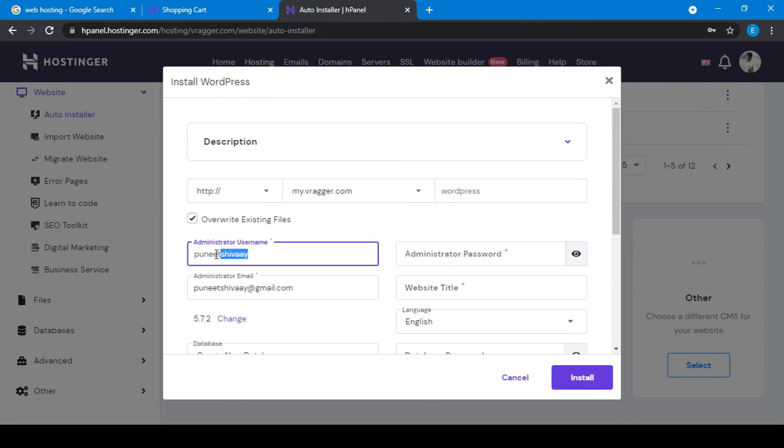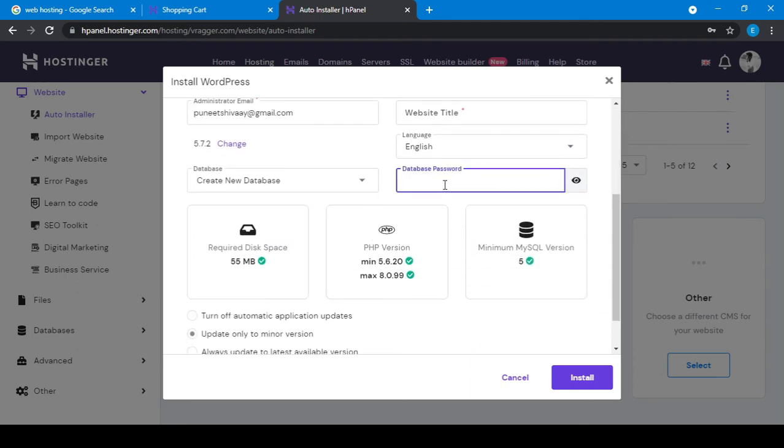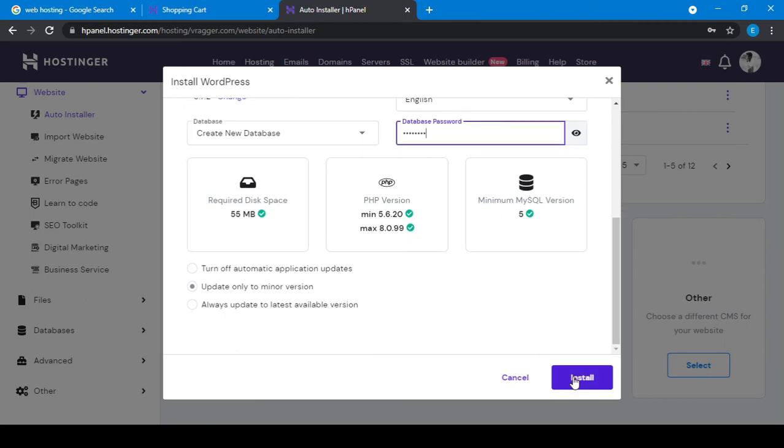There will be an administrator username that will be used for, you can say, admin area login. So be careful while creating the password. So I will create my password. And yeah, a database password. We will also create a database, so I will create another password for this one. It is saying that it requires 55 MB space. This is our PHP version and this is my SQL version. So I will just click on install.